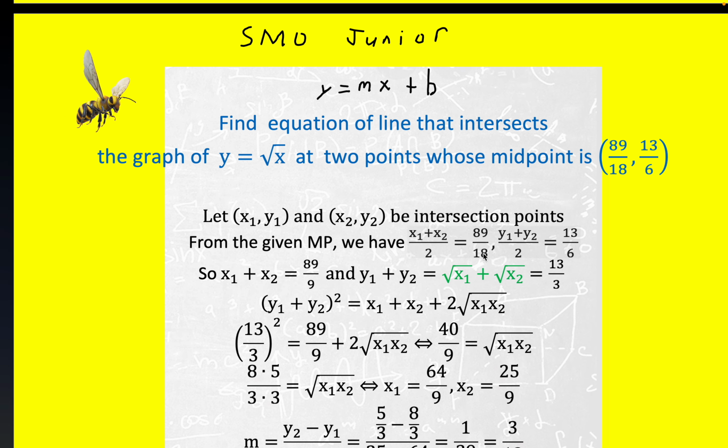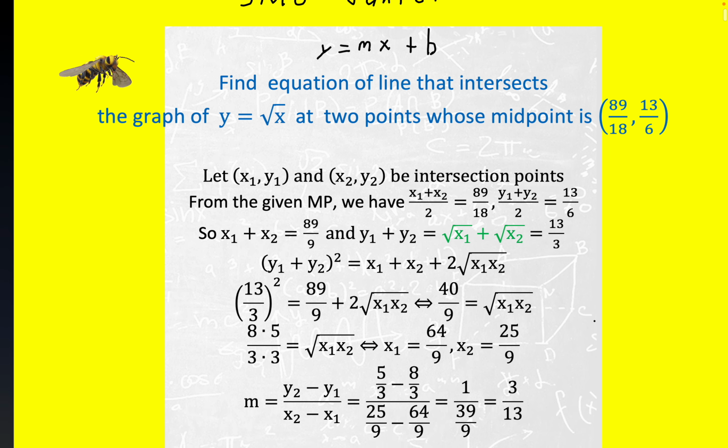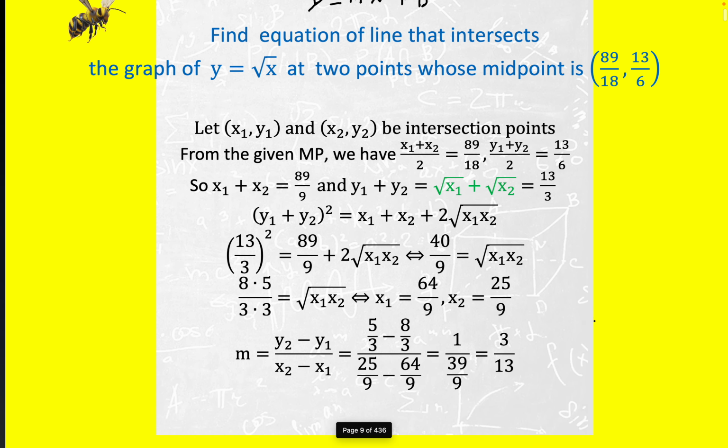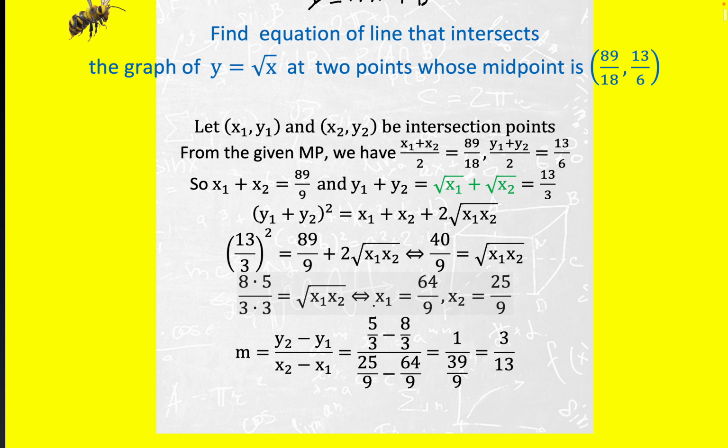There are other possibilities, but these are the only two that correspond to the midpoint condition. All of this is fairly routine.